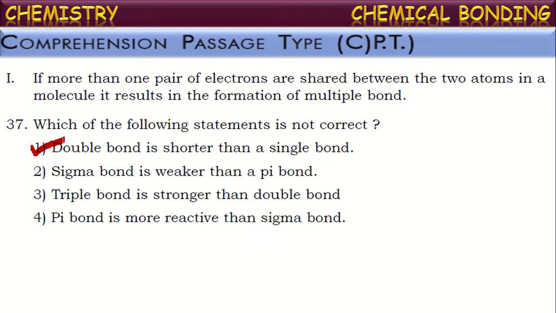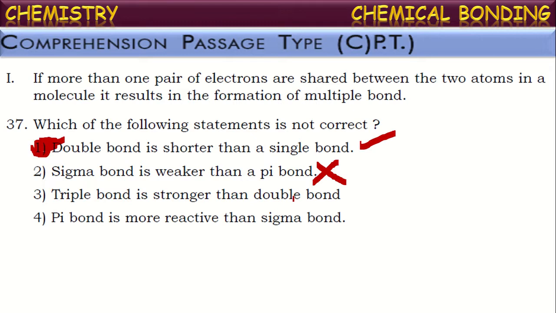But the extent of overlapping will be maximum in the formation of sigma bond. Thus, a sigma bond is stronger than a pi bond. But here they have given the reverse way, isn't it? Sigma bond is weaker than pi bond, it is given. It is incorrect. Okay, they're asking about incorrect statements only. This is the answer. Okay. Next, let us see the remaining also.